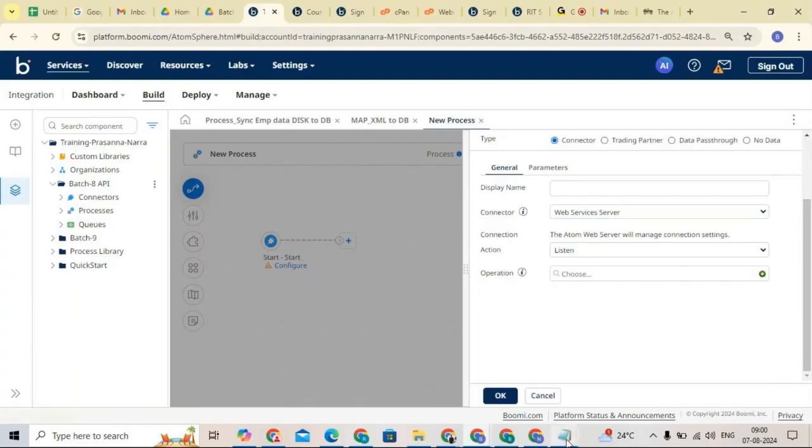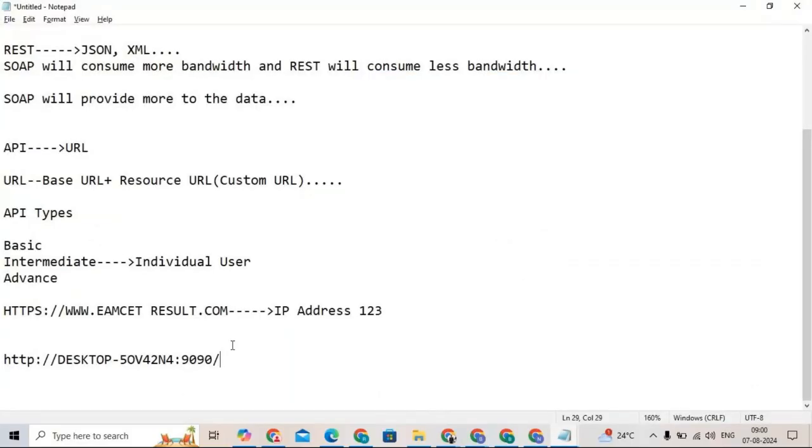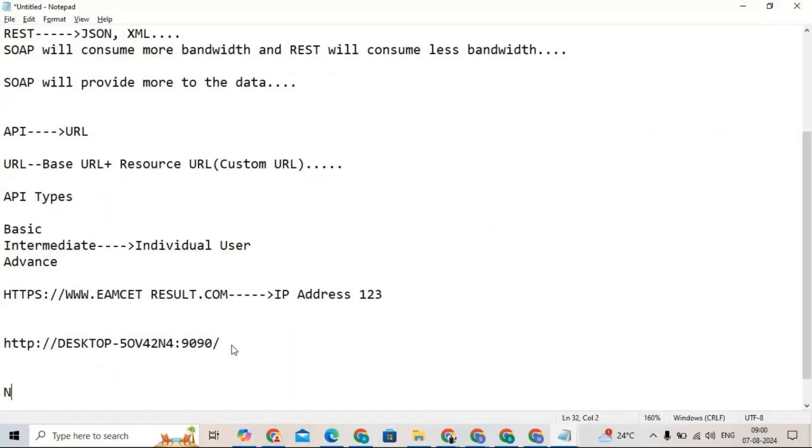One more important note here: the web service server will not consume any connection license, because we are not going to create any connection part.